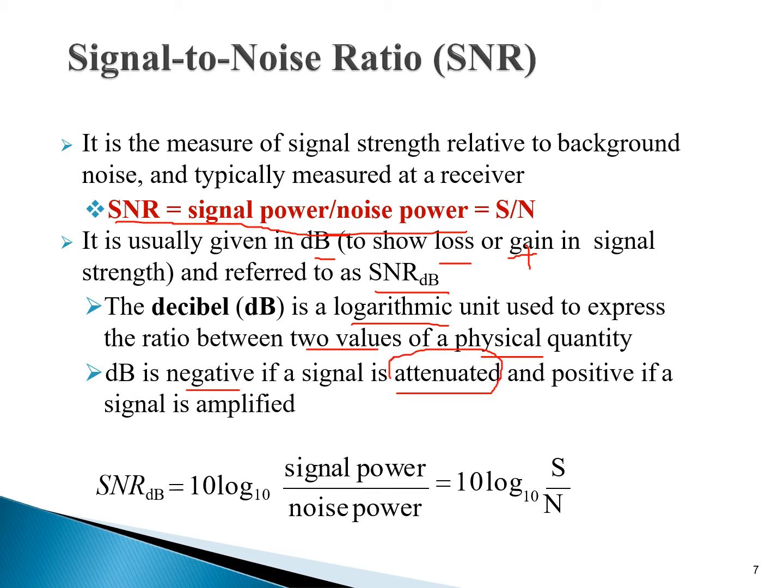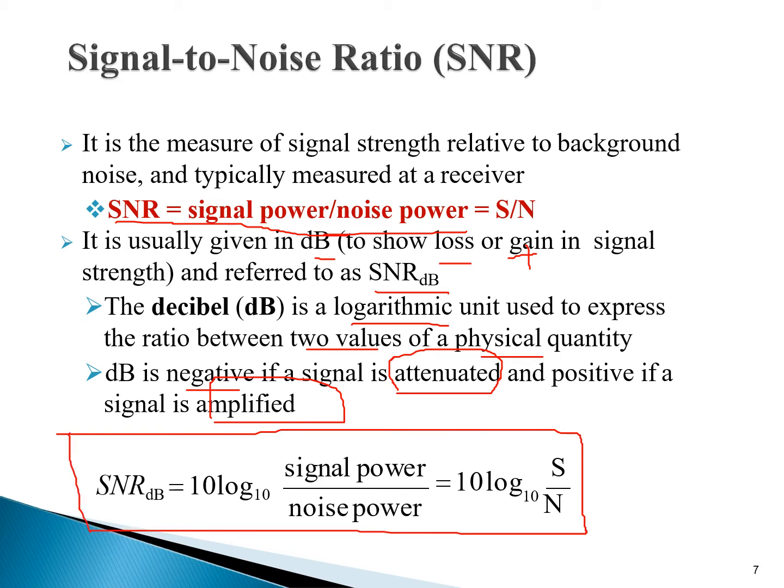If the dB is negative, the signal is attenuated. You should learn this. This is a very important term: if the decibel value of the signal is negative, then it is attenuated, and if the dB is positive, the signal is amplified. Students, this is a very important formula. All of you have to learn that SNR dB is equal to 10 log base 10 of signal power S divided by noise power. As I have already told you, it is a logarithmic unit used to express the ratio between two values of a physical quantity, and these two values are the signal power and the noise power.